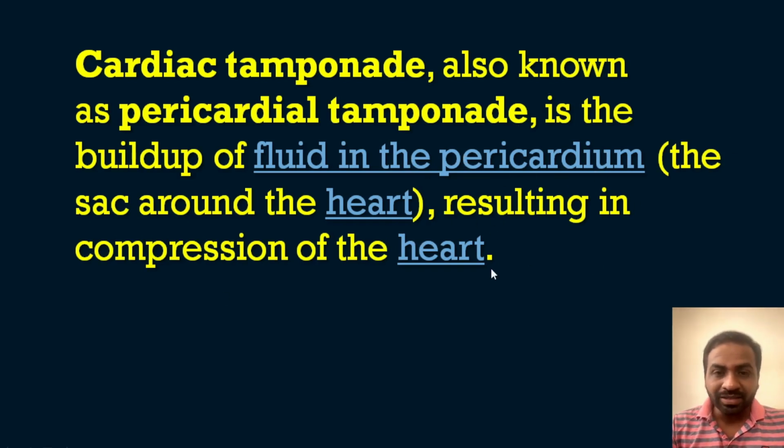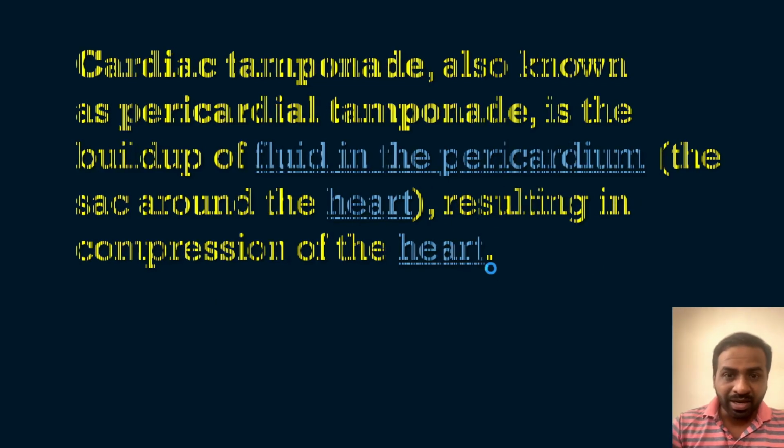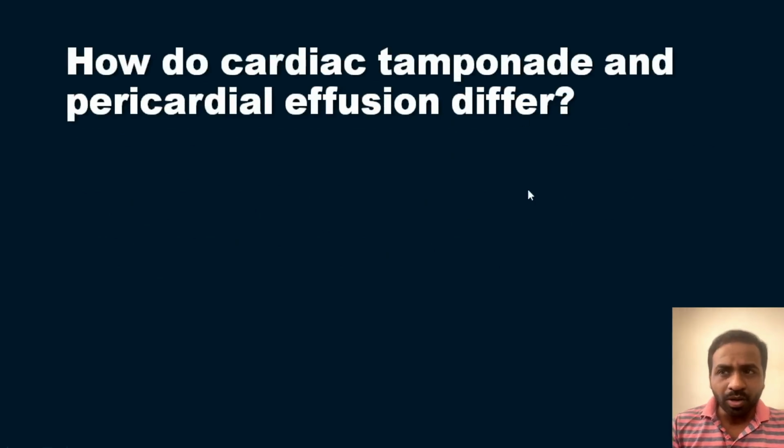That is cardiac tamponade. So you know what is pericardial effusion. Pericardial effusion also is a collection of fluid, right? Then what is the difference? How do cardiac tamponade and pericardial effusion differ? What is the difference between cardiac tamponade and pericardial effusion?